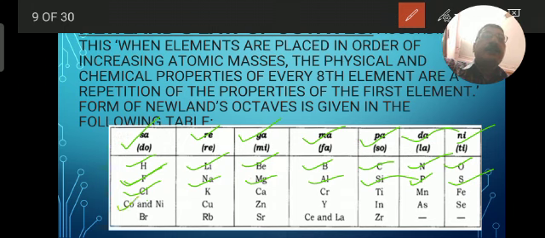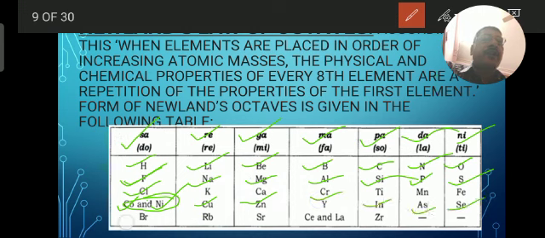Similarly, cobalt and nickel show the same properties, so they are kept in the same slot. This should not happen, but it was done by Newland. That is the drawback found in his classification. In one slot only one element should be taken. Then cobalt and nickel showing the same properties, going on to copper, zinc, vanadium, indium, arsenic and selenium. Then coming back to bromine, bromine also shows the same properties as shown by all the elements placed in this group.